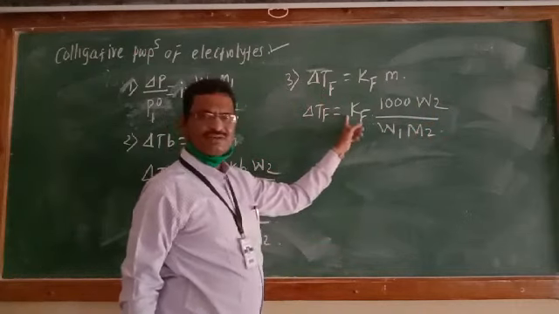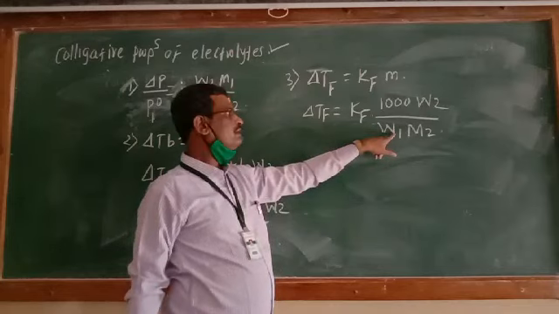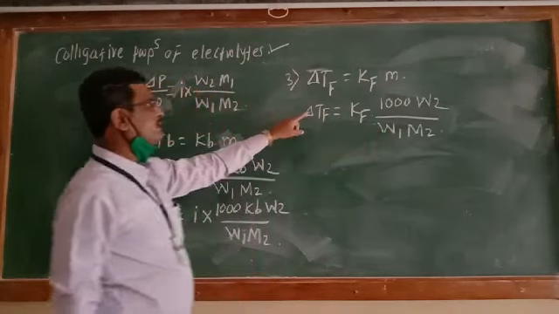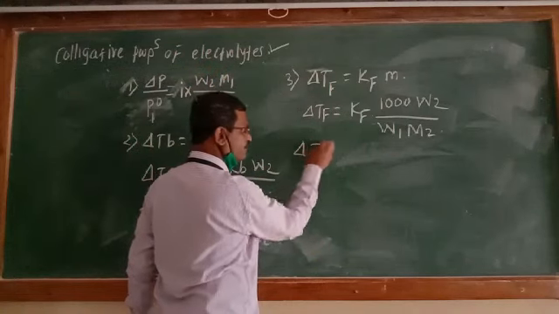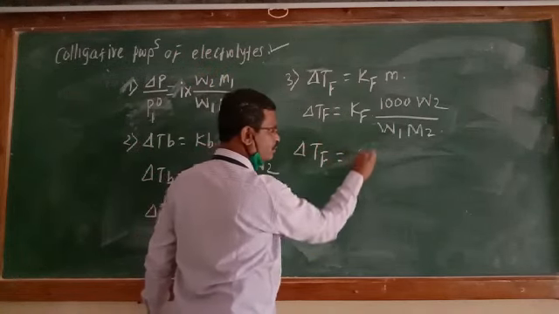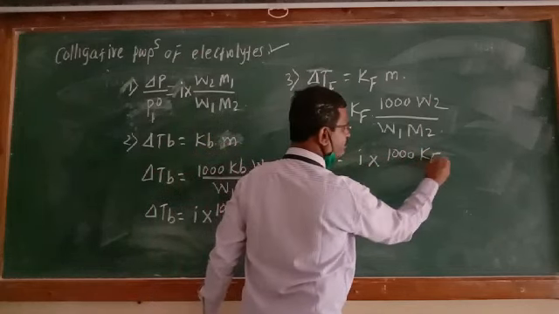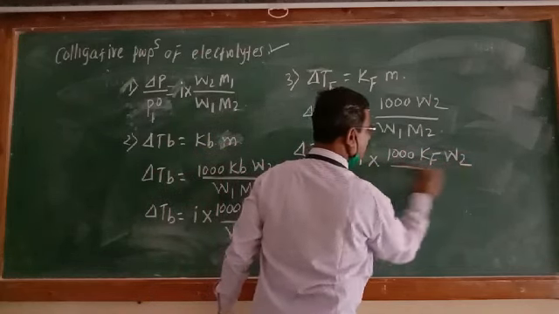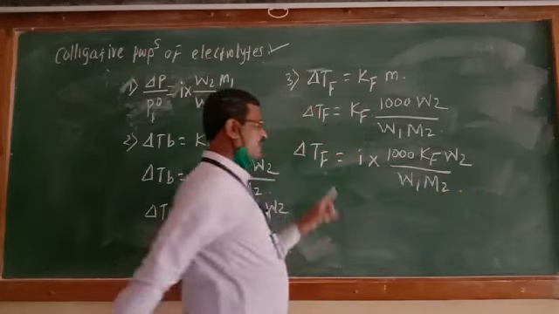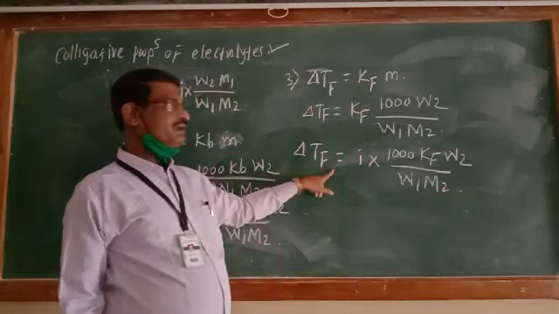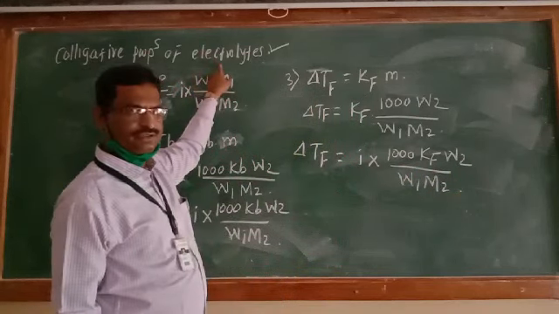If this equation is multiplied by the Van't Hoff factor i, we will get the depression of freezing point of electrolyte, that is delta TF is equal to i into 1000 Kf W2 divided by W1 M2. This is known as the equation for depression of freezing point of electrolyte.